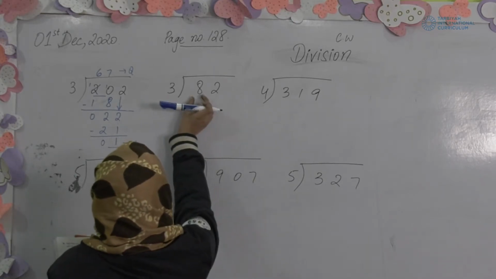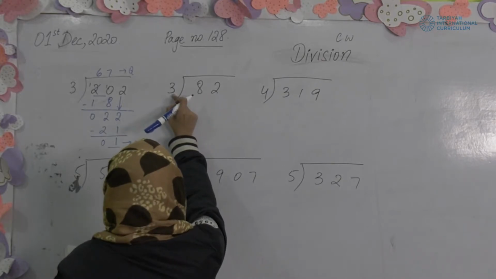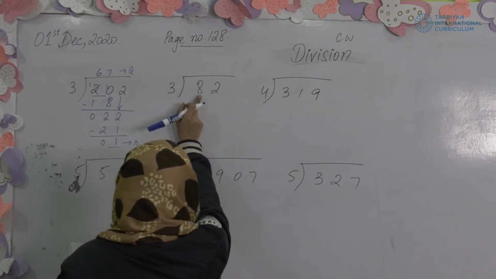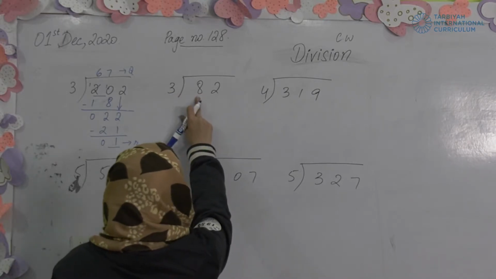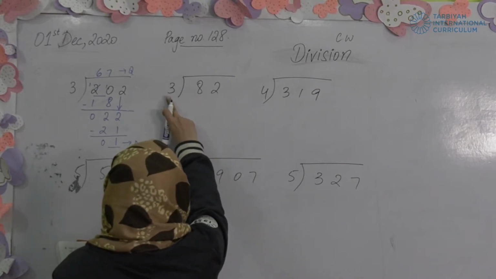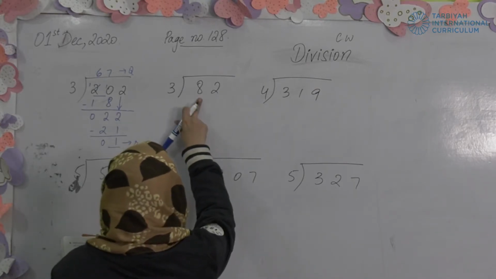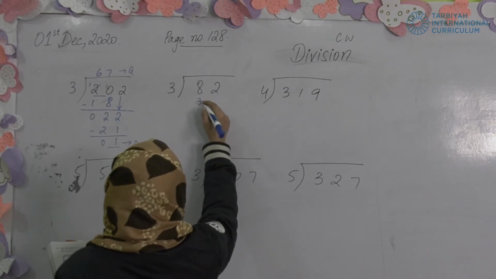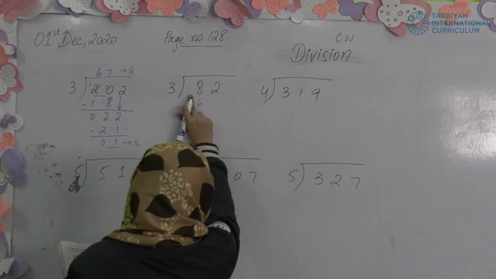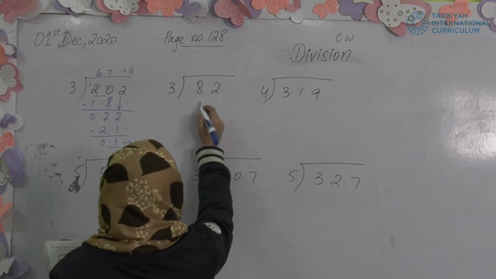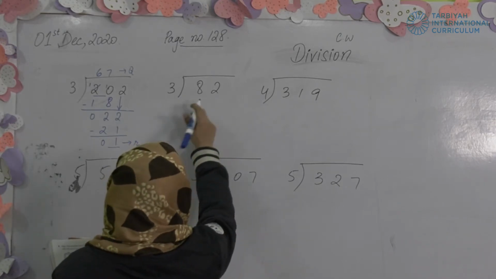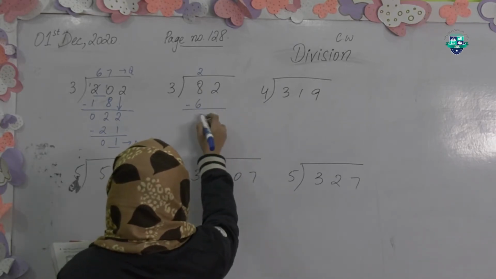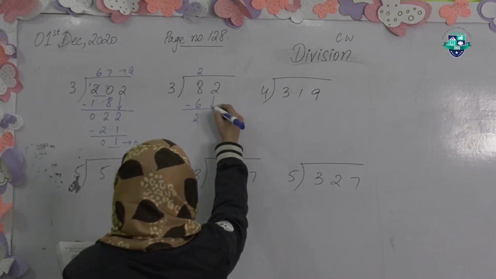Can we divide one value on 3 or we have to take two values? First we will see the first value. Is 8 smaller than or greater than 3? It is greater than 3 and it can go on the table of 3. How? 3 ones are 3. Can we write 3 over here, or we can go ahead. 3 twos are 6. We can write 6 also over here because it is smaller than 8. 3 threes are 9 will become greater, so we will not write 9. We will write 3 twos are 6. We will minus this value. 8 minus 6 will become 2 and the second 2 will come down automatically.